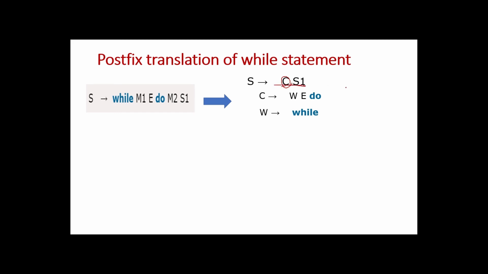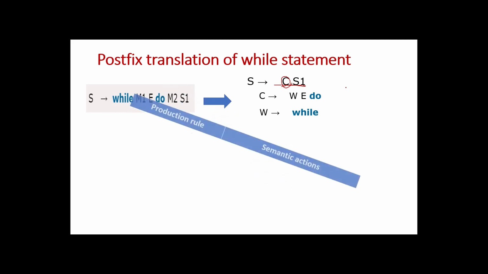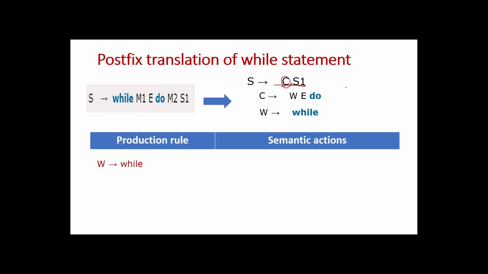Okay. So a suitable translation schema for while would be W dot quad equal to next dot quad. Until that while condition is true, we have to execute the statements next. That's why W dot quad. Quad is nothing but generating a quadruple representation. We know how to generate a quadruple representation of a 3 address code. So W dot quad is equal to next dot quad.